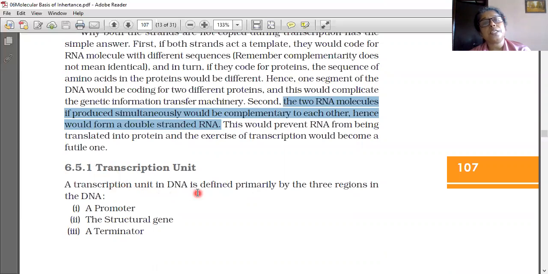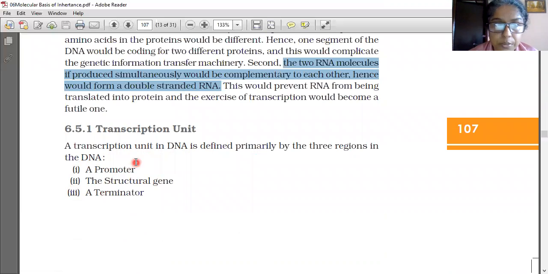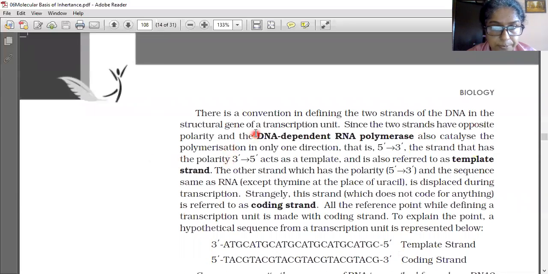A transcription unit in DNA is defined primarily by three regions in the DNA: a promoter, a structural gene, and a terminator. The transcription unit is where the transcription is taking place. These are the three portions in the DNA.